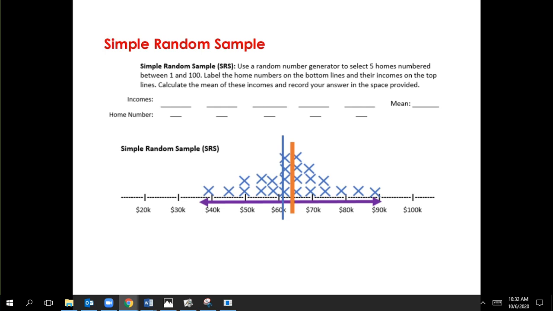That was our step 1, label the home numbers, and then we randomly selected them with a random number generator. We selected 5 different homes; we wouldn't select the same home twice.